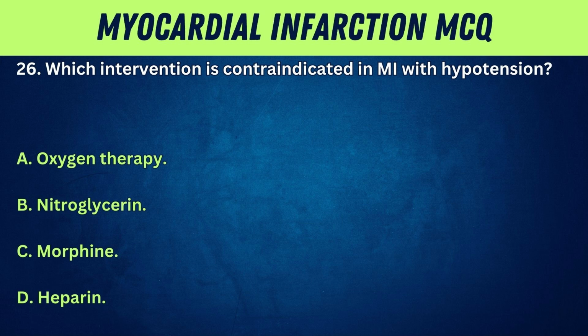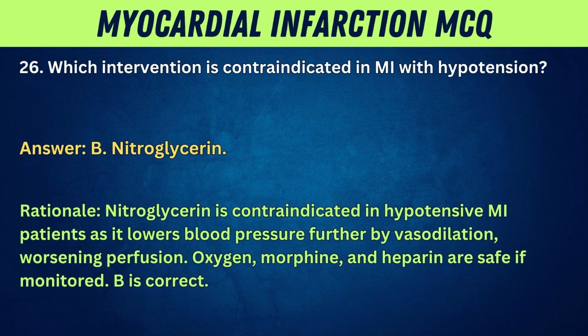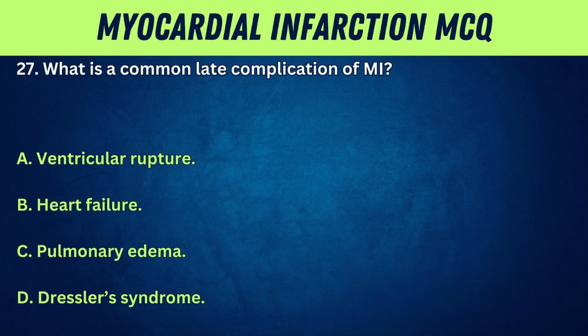A. Oxygen therapy. B. Nitroglycerin. C. Morphine. D. Heparin. Answer: B. Nitroglycerin. Rationale: nitroglycerin is contraindicated in hypotensive MI patients as it lowers blood pressure further by vasodilation, worsening perfusion. Oxygen, morphine, and heparin are safe if monitored. B is correct. 27. What is a common late complication of MI? A.